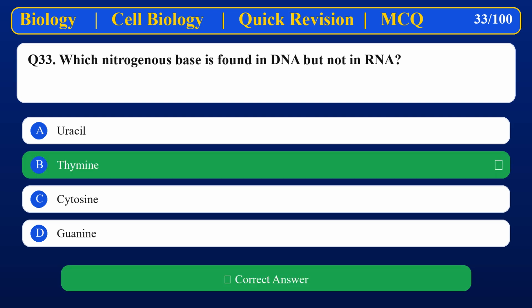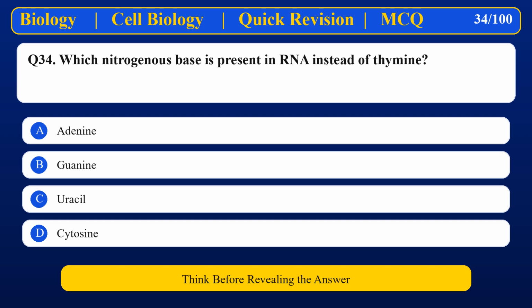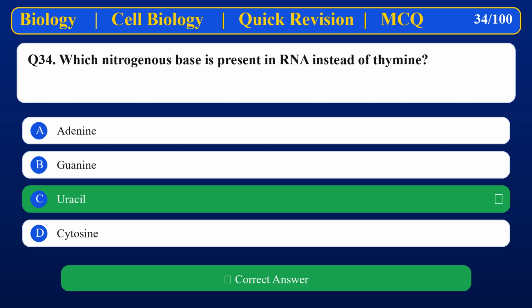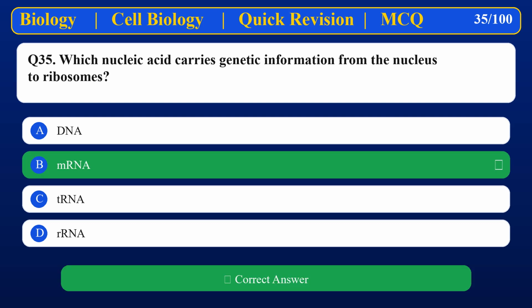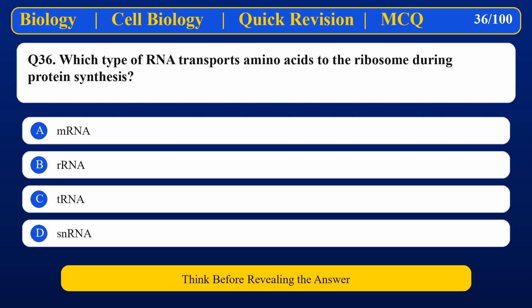Thymine. Which nitrogenous base is present in RNA instead of thymine? Uracil. Which nucleic acid carries genetic information from the nucleus to ribosomes? mRNA. Which type of RNA transports amino acids to the ribosome during protein synthesis?